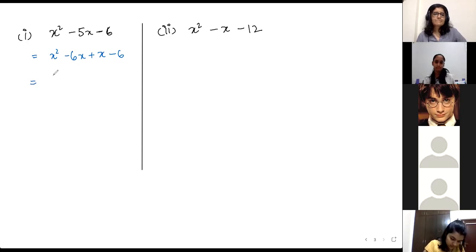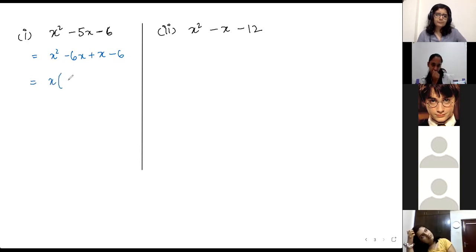In the first, my x squared minus 6x, I took x as the common thing. Okay. And in the bracket, I have x minus 6. Then for the second one, I got confused as to what to take common. In minus 6, is there anything common at all? 1 is common.